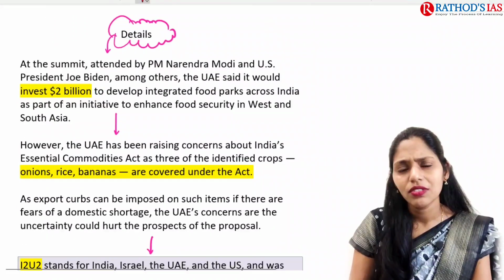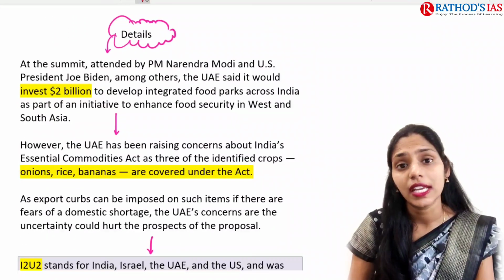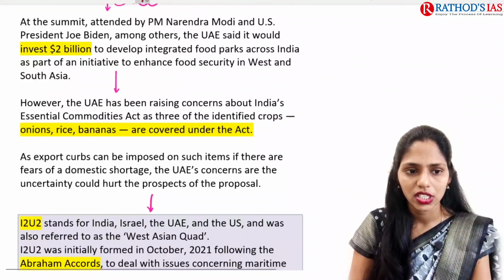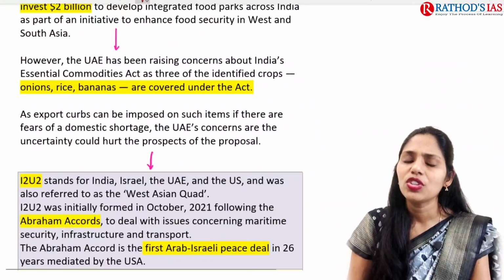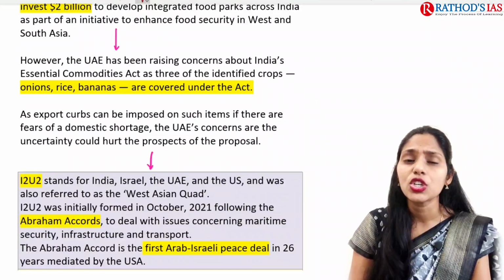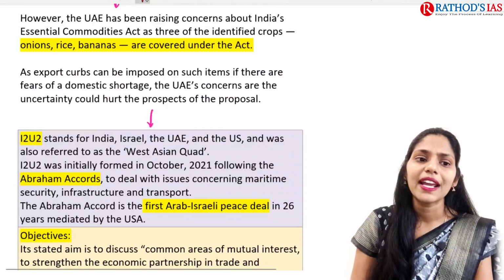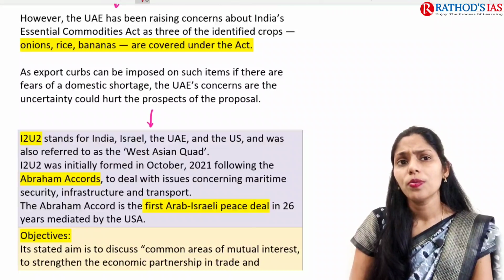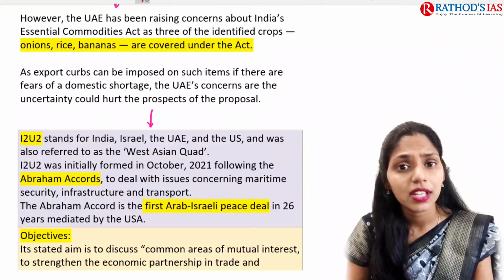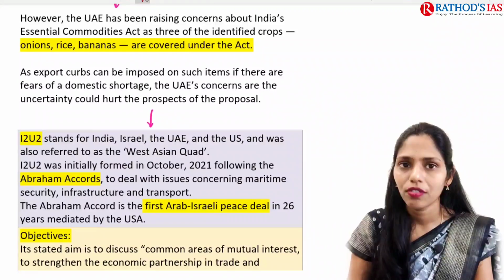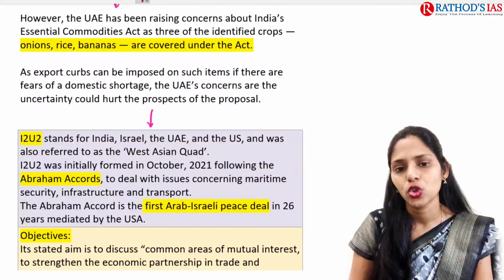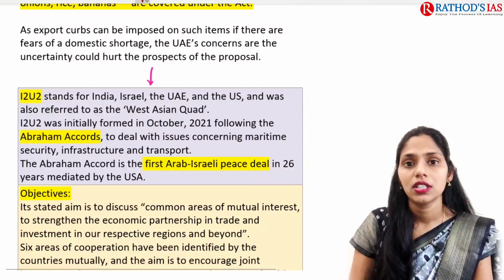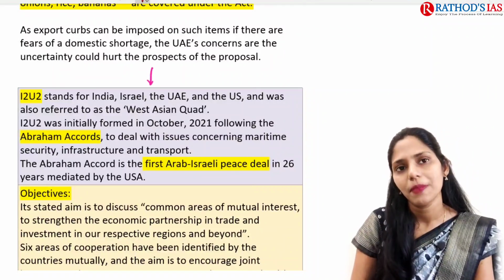Why? Because we have to enhance food security. The important aim is to enhance food security in West and South Asia. But here the UAE is showing some concerns regarding the Essential Commodities Act, because the price of onions is not stable, and even rice and bananas. Regarding rice, the government came with a recent step, that is banning of exports of non-basmati rice to other countries. Because of this, these are some issues between India and UAE regarding these food parks.